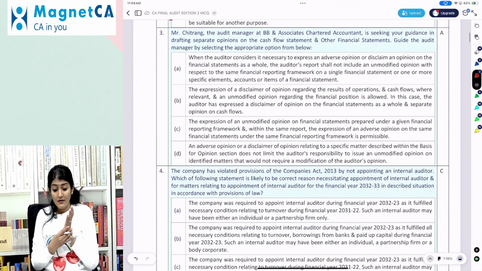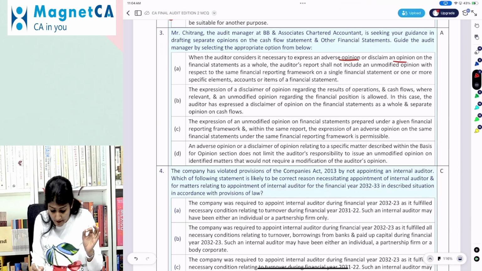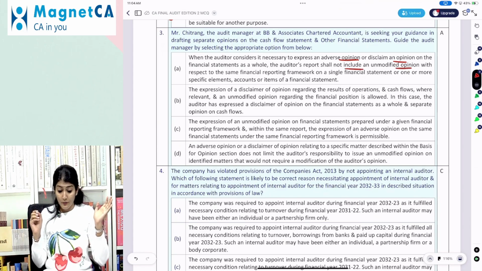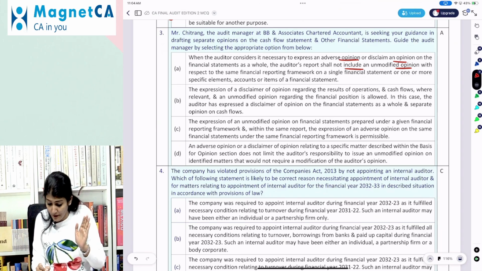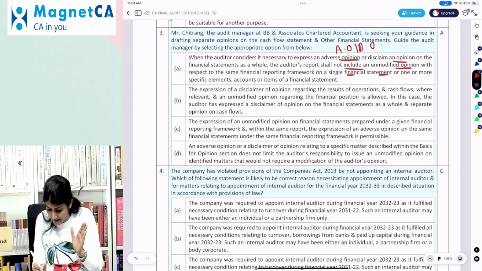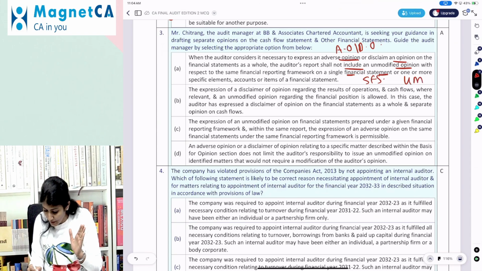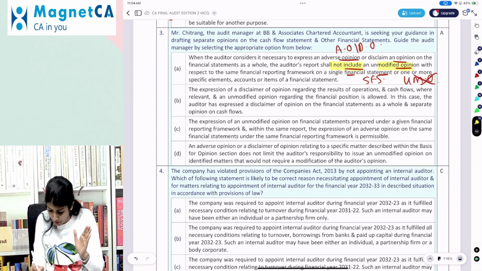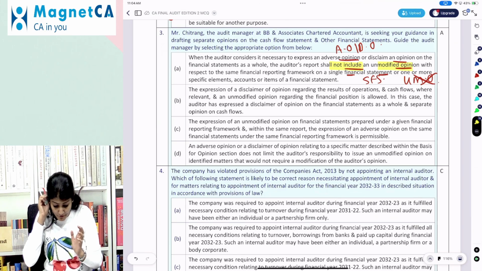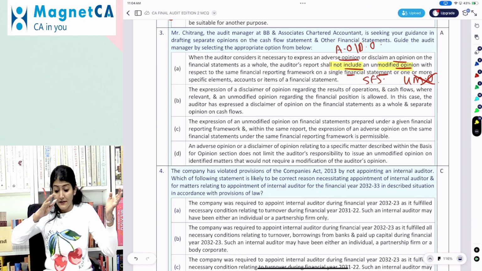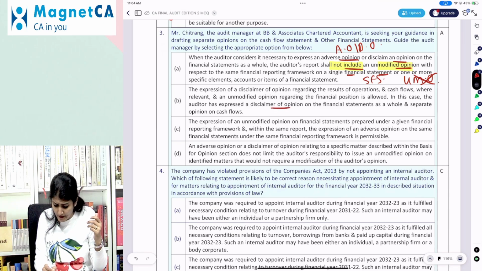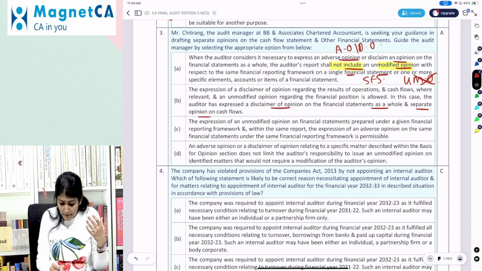Right. So when the auditor considers it necessary to express an adverse opinion or disclaimer on the financial statements as a whole, the audit report will not include an unmodified opinion with respect to the same financial reporting framework on a single financial statement. So for entire financial statements adverse or disclaimer, a single financial statement unmodified opinion cannot be issued. The expression of a disclaimer of opinion regarding results of operation and cash flow where relevant, and an unmodified opinion regarding financial position is allowed. In this case, the auditor has expressed a disclaimer of opinion on the financial statements as a whole and a separate opinion on cash flow.